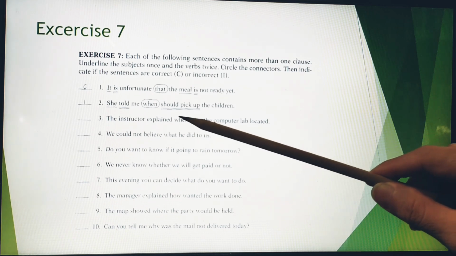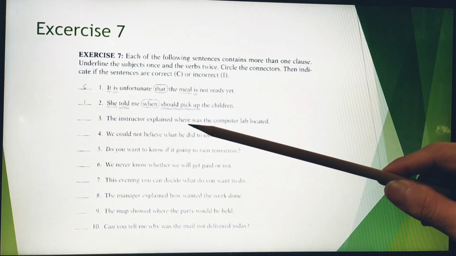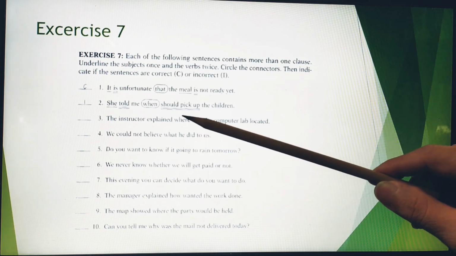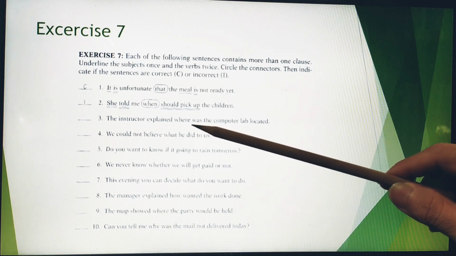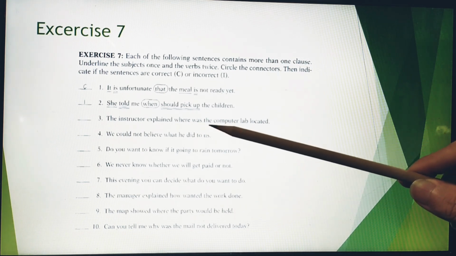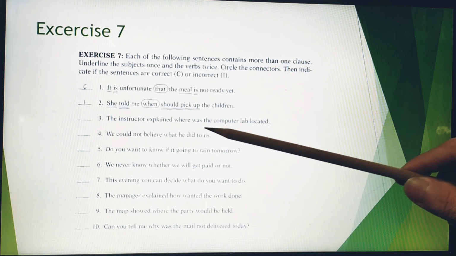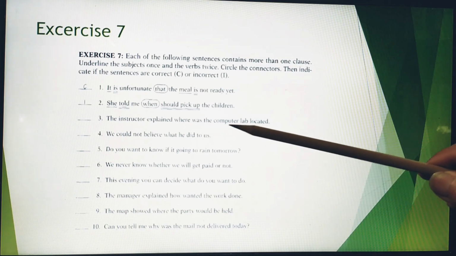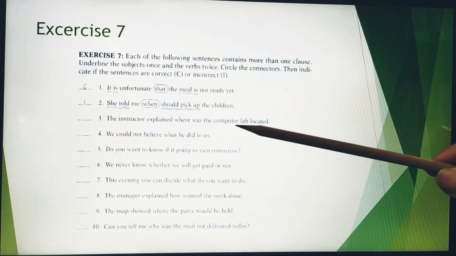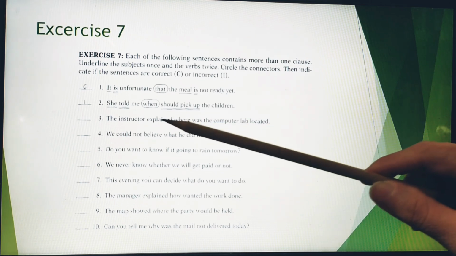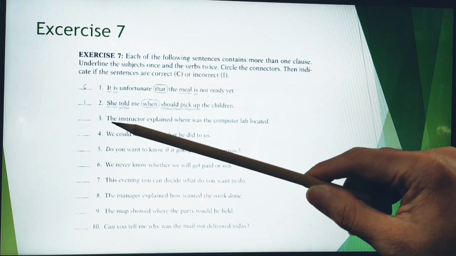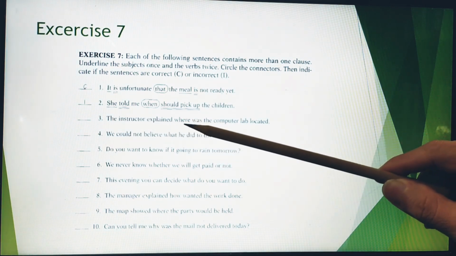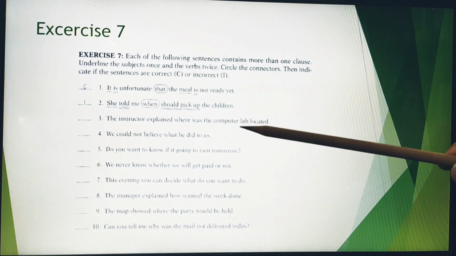You still remember when I mentioned before that after a noun clause connector, it is supposed to be followed by a subject. But where's the subject? Can you find out where's the subject? Yes, this is the subject. But the position or the order of this sentence is incorrect. The correct one is: the instructor explained where the computer lab was located.